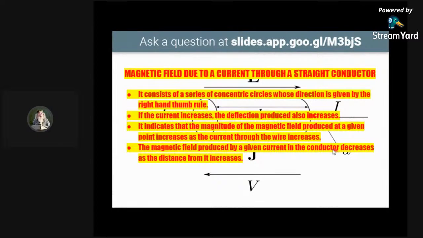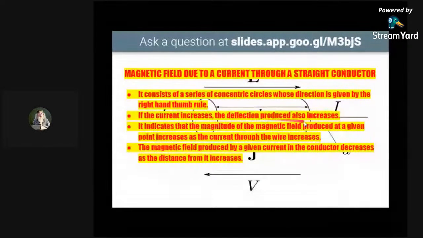So what you learn from here: current increases and deflection also increases. The magnitude of the magnetic field produced at a given point increases if the current increases. The magnetic field produced by a given current in the conductor decreases as the distance from it increases.